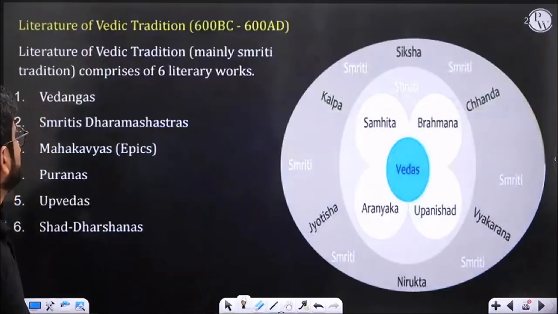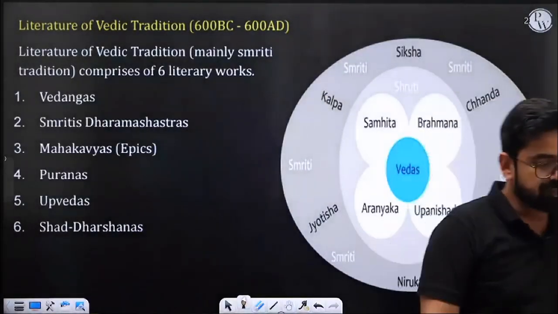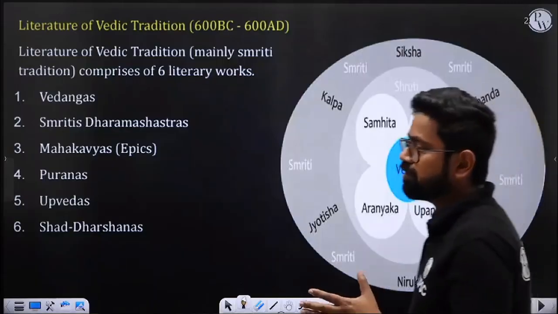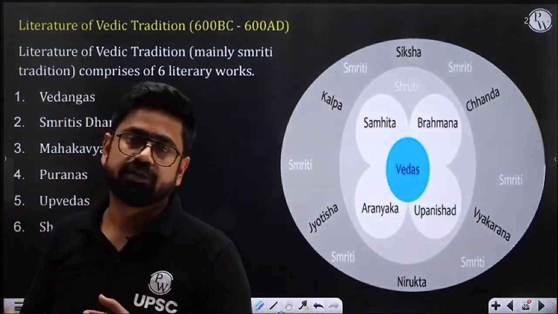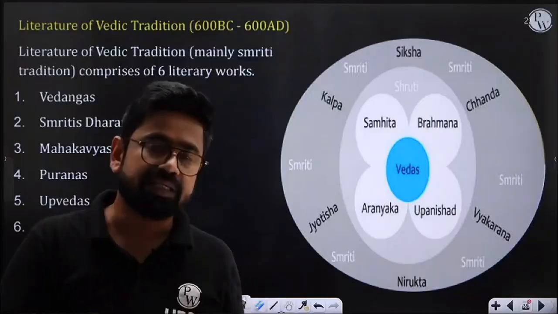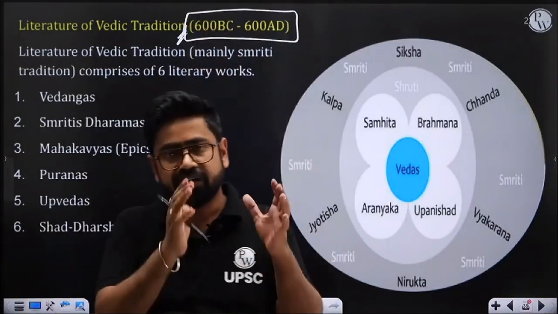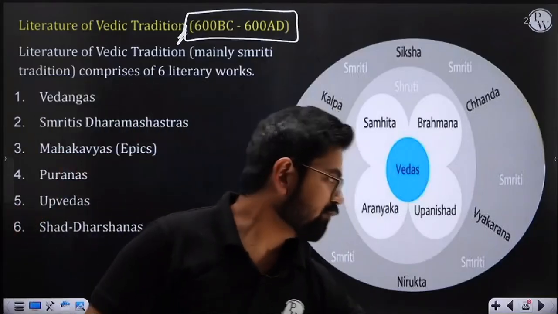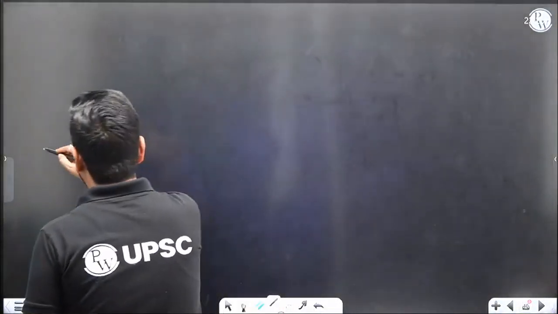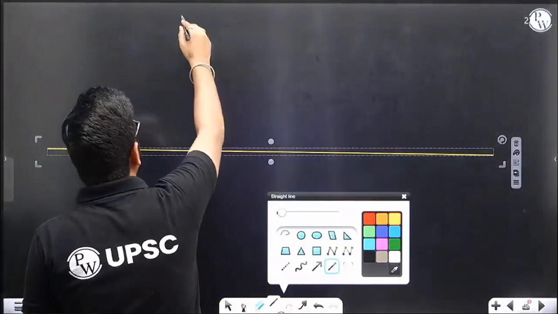There are six types of Smriti literature. You can assume that Smriti literature happened after the Shruti literature, of course. It is actually interpretation and commentaries. This took place from roughly 600 BC to 600 AD, a much later phenomenon. First Rigveda was written, then the other Shruti literatures. If you put this on a timeline, again, this is not sacrosanct, by the way. Don't take it too rigidly.